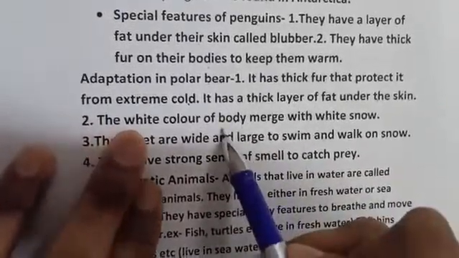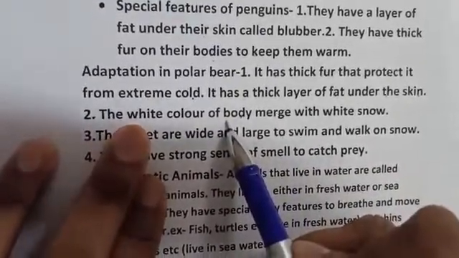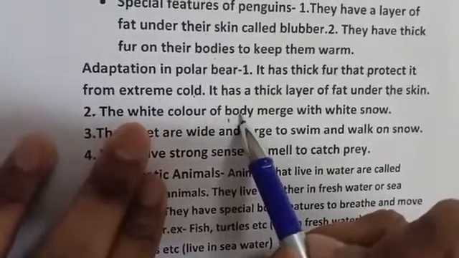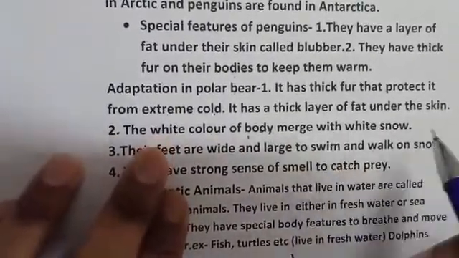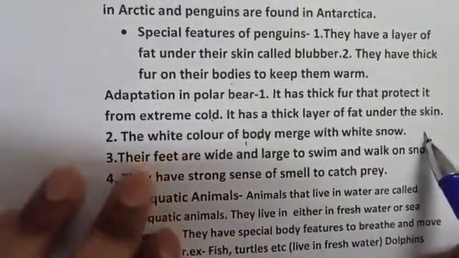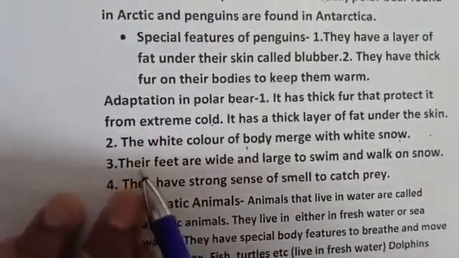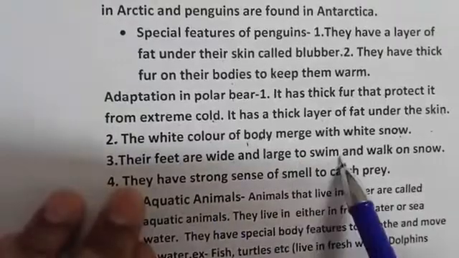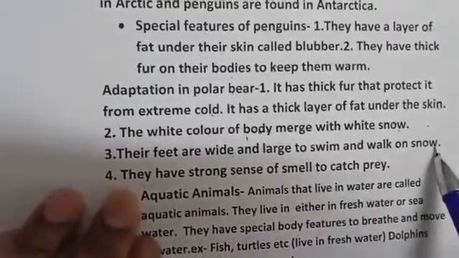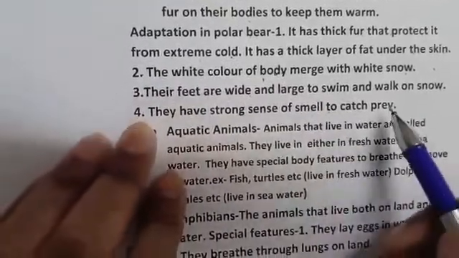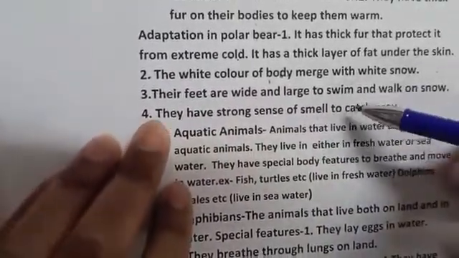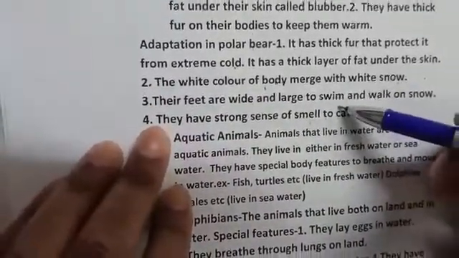Polar bears have a white body color, so if one sees an enemy, it hides itself in the snow so that no one can recognize it. Third, their feet are wide and large to swim and walk on snow easily. Fourth, they have a strong sense of smell to catch prey. So these are the 4 adaptations which polar bears have.